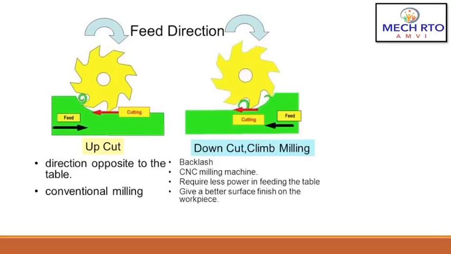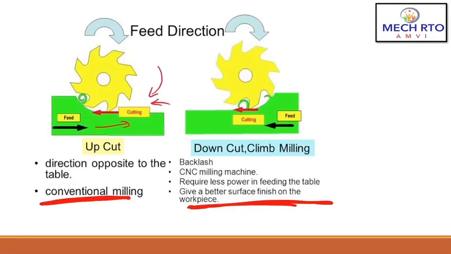As you can see, this is conventional milling, up milling, and this is climb milling, that is down milling. So in up milling, the workpiece direction is this and the tool direction is this. So this is the tool's opposite direction, right? But in climb milling or down milling, the workpiece direction is this, and the tool direction is also this, right? So same direction, as you can see. So backlash is there.